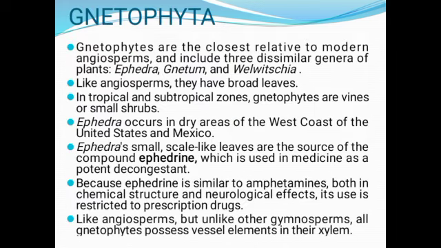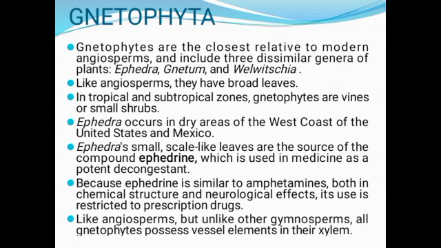So let's come to the last group called the Gnetophyta. Gnetophytes are the closest relatives to modern angiosperms. They include three dissimilar genera of plants: Ephedra, Gnetum, and Welwitschia. Like angiosperms, they have broad leaves. In tropical and subtropical zones, gnetophytes are vines or small shrubs.